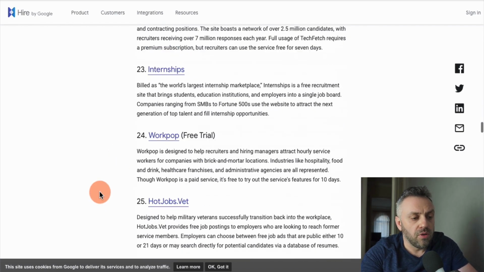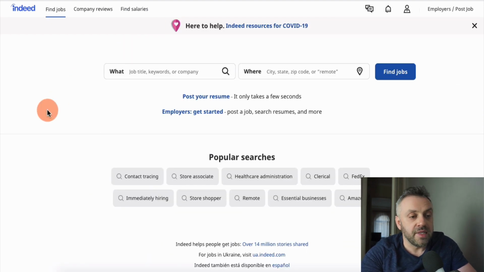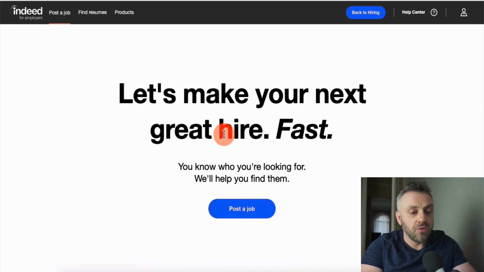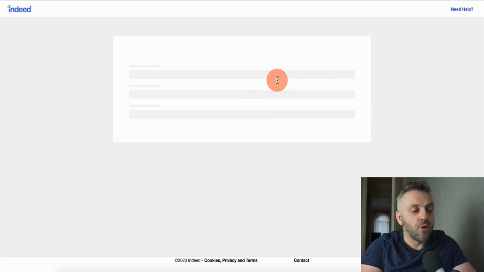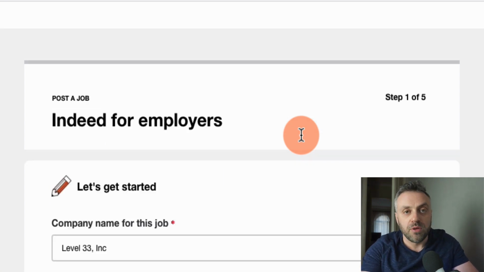I don't want to go through the whole list, but just to tell you that there is an opportunity here. One such site that I actually found is Indeed.com. Creating a job posting, recruiting somebody, is very, very simple because you have two options, as you should. You can post your resume, or as an employer, you can get started, post a job, search resumes, and more. All you have to do is click here and create a quick account, right? Then click on post a job. It's a very straightforward process because these sites are nothing without actual recruiters, right? You can have people looking for jobs all day long, but they're nothing without the actual recruiting.